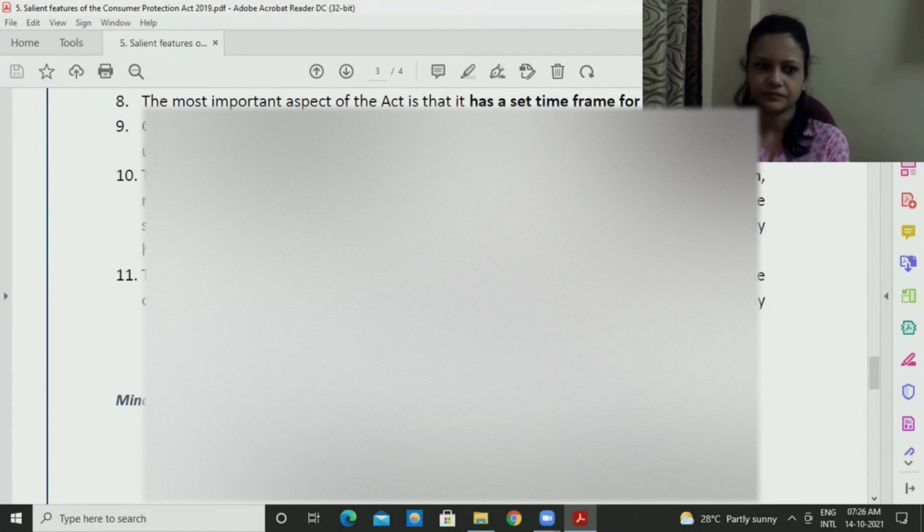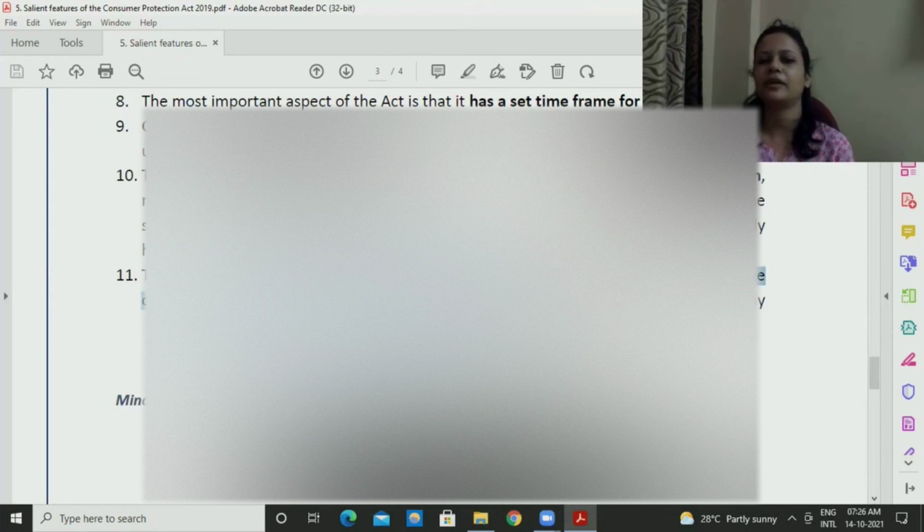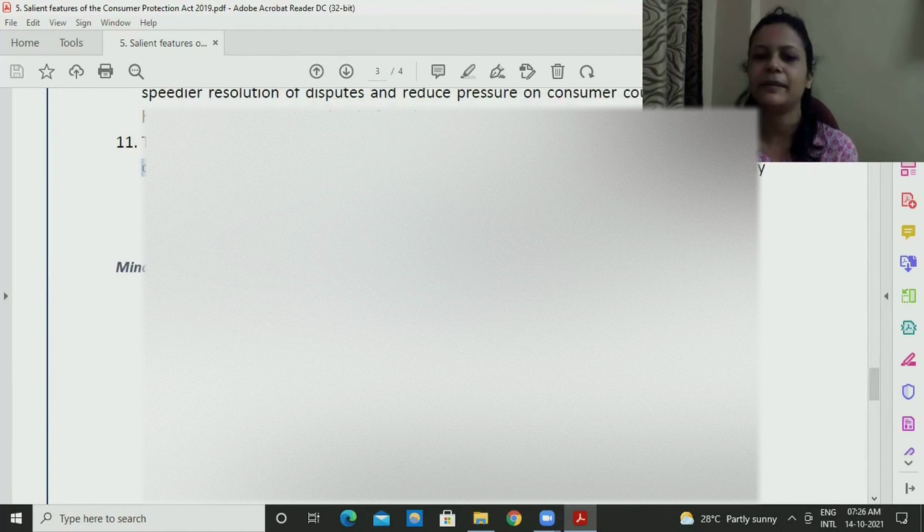Okay. Then it also talks about consumer protection councils like we discussed yesterday. There are 3 different levels of them: district, state, and national, central. They will promote consumer protection and protect the rights of consumers. They will basically try to give advice. What can be done? It is an advisory body. What can be done better? How can we protect the rights of consumers? Relating to that, they will be giving advice.